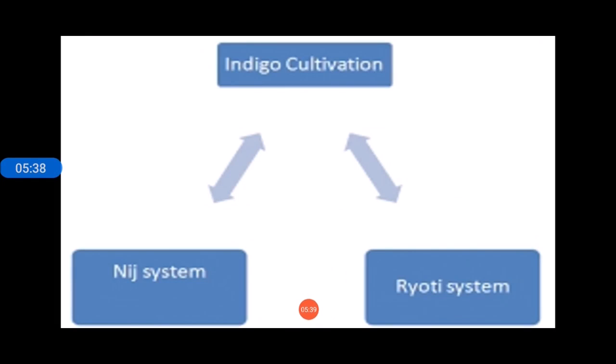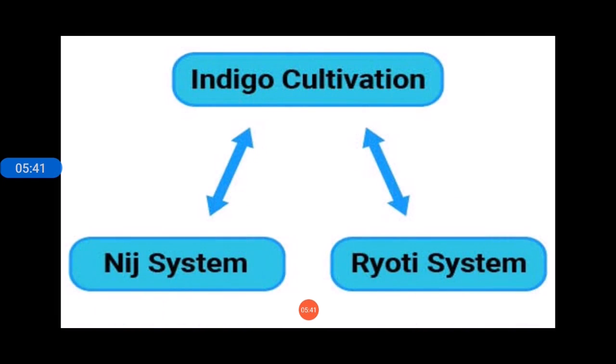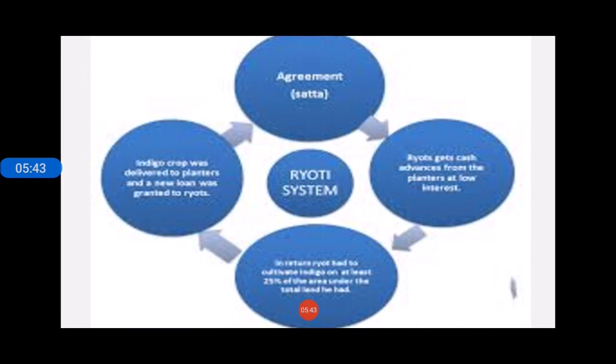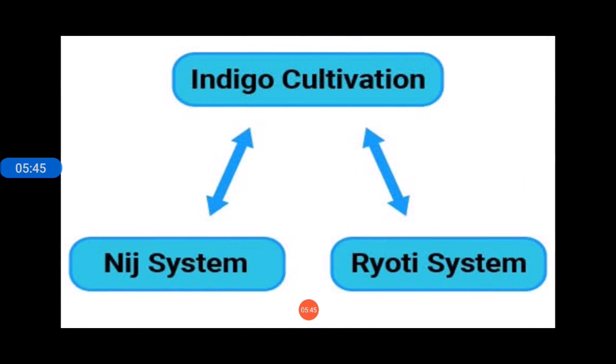Nij is a Hindi word which means personal, a personal land. So nij means personal land. First of all, we are going to talk about the nij system. In the nij system, what was the scenario? The European and English planters tried to bring the land under their own control, either by purchasing it from the zamindar or by taking it on rent. For this, they faced a lot of problems.